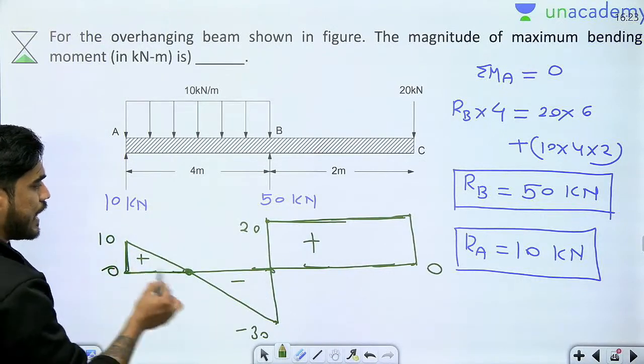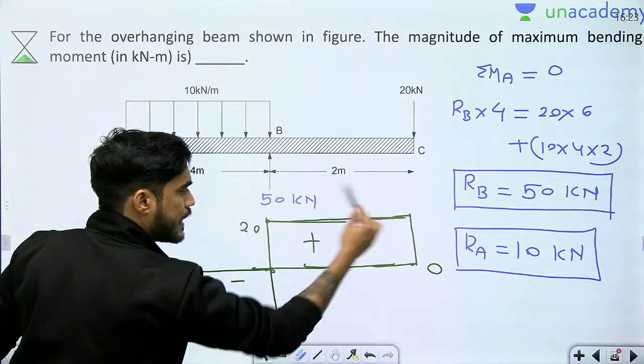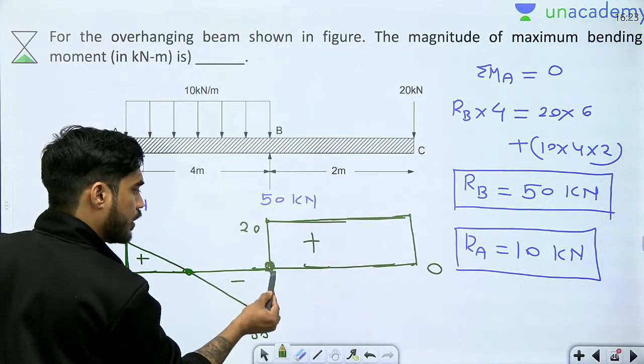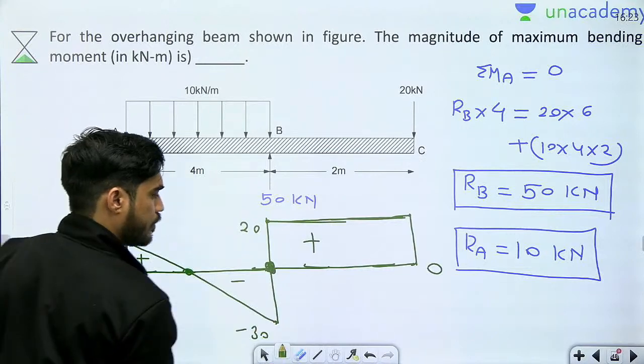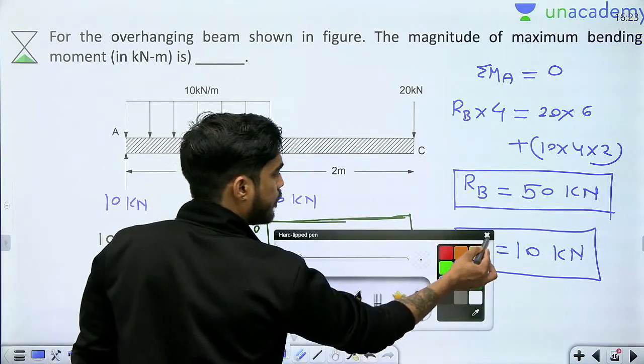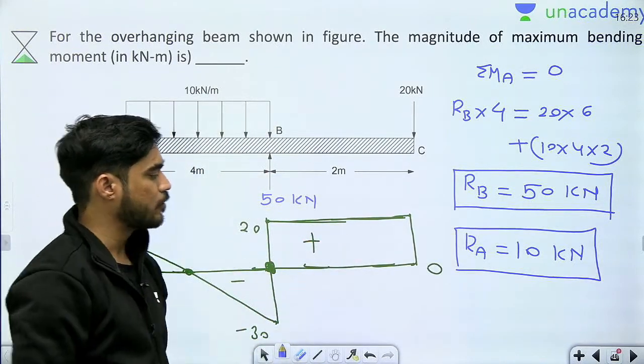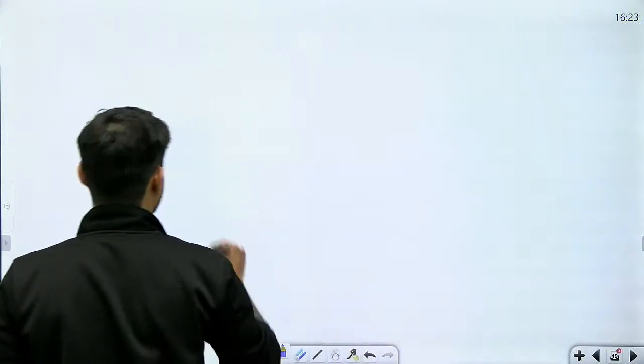Where the shear force is changing sign, one here, one here. But look at this area and this area, right? Which area is bigger? This area is bigger, na? So here bending moment will be maximum. Okay. So point B pe bending moment will be maximum, and how much it will be? Equal to this area, 20 into 2. Right.